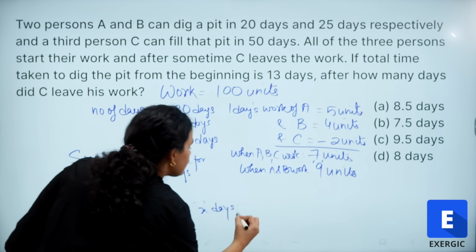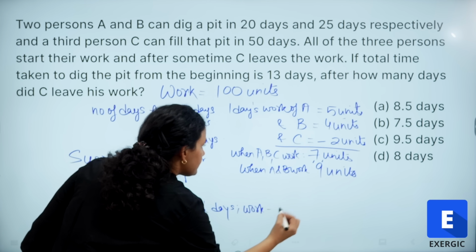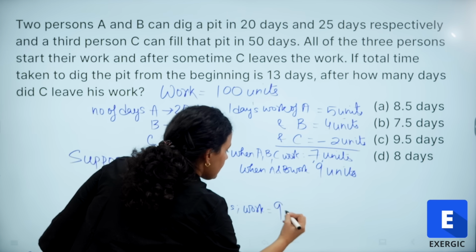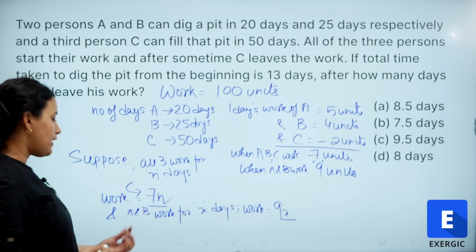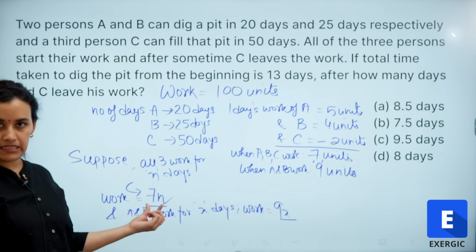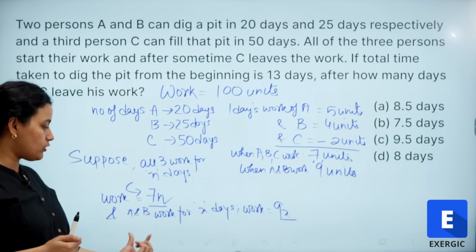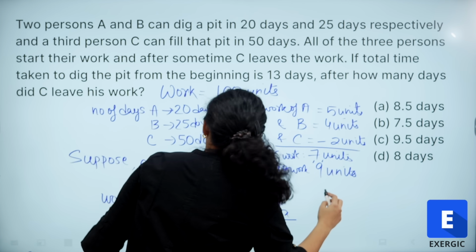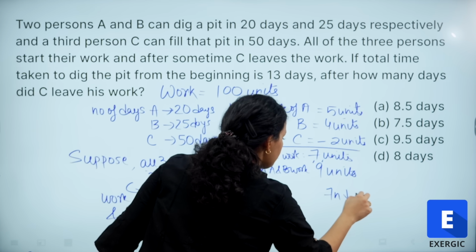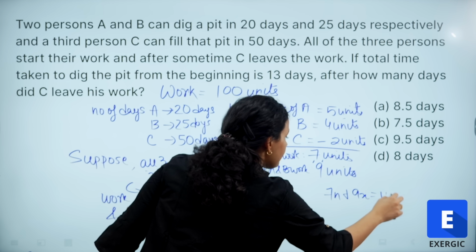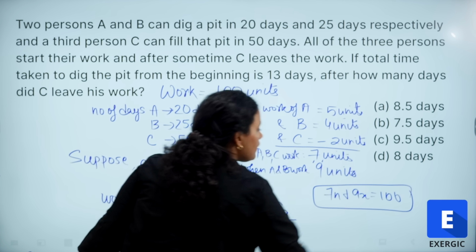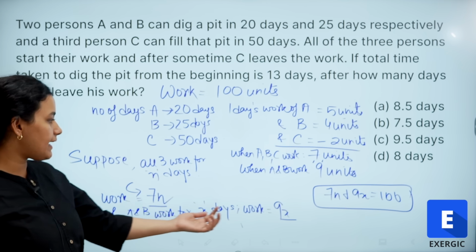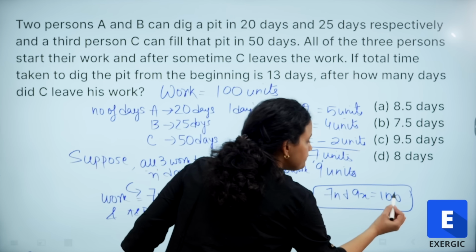So what is the work done? 9 into x. So 9x. So when all three are working, the work done is 7n. When C has left, only A and B are working, the work done is 9x. And together, I can say that 7n plus 9x is equal to 100 because that is my total work.